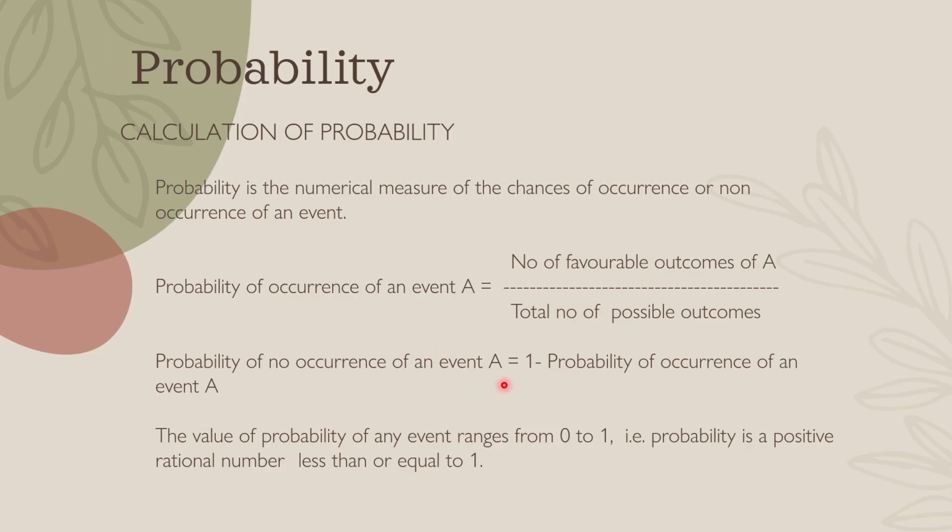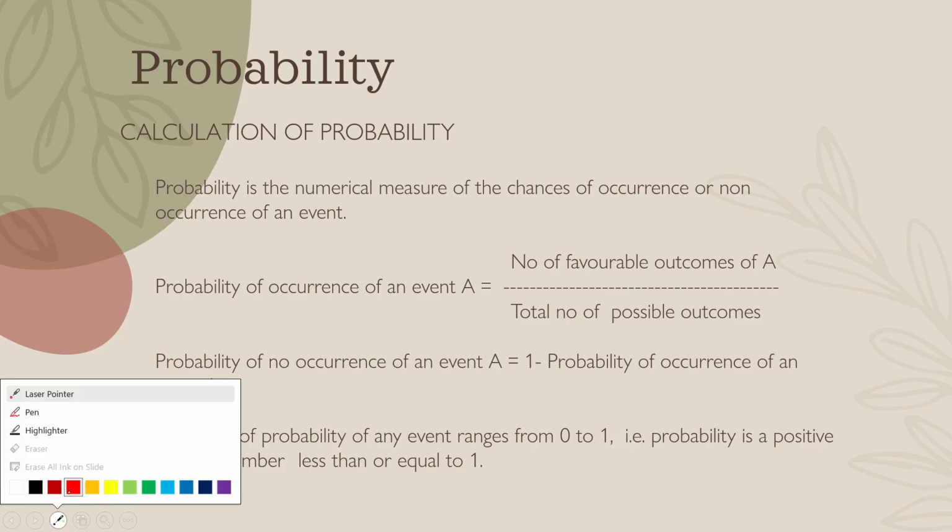For example, if you want to calculate the probability of tossing a coin, what could be the favorable outcome? Only one will be there in a single coin, right? And what are the total possible outcomes? Two. So the probability of tossing a single coin is 1 by 2. Like that, you will get the formula for tossing a coin only one time.